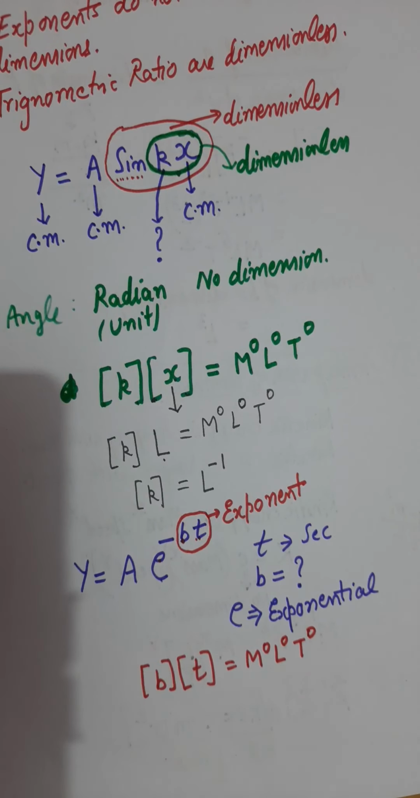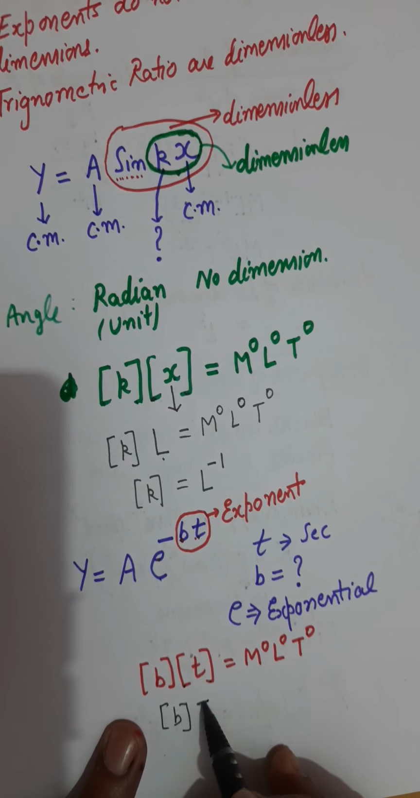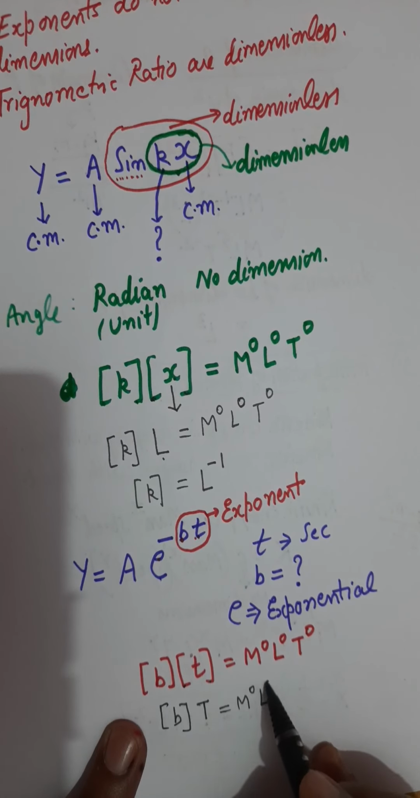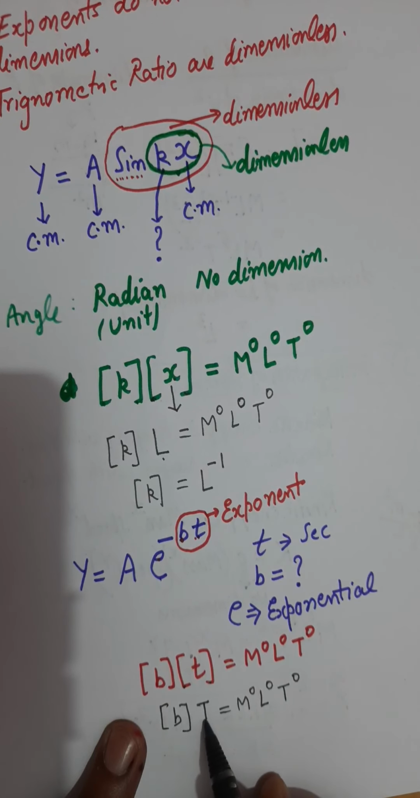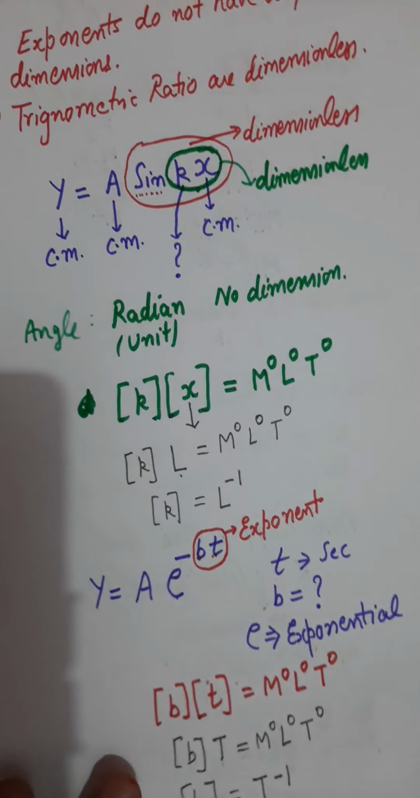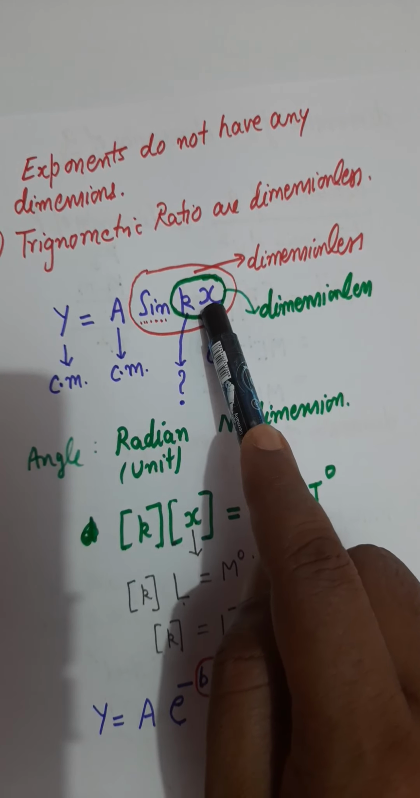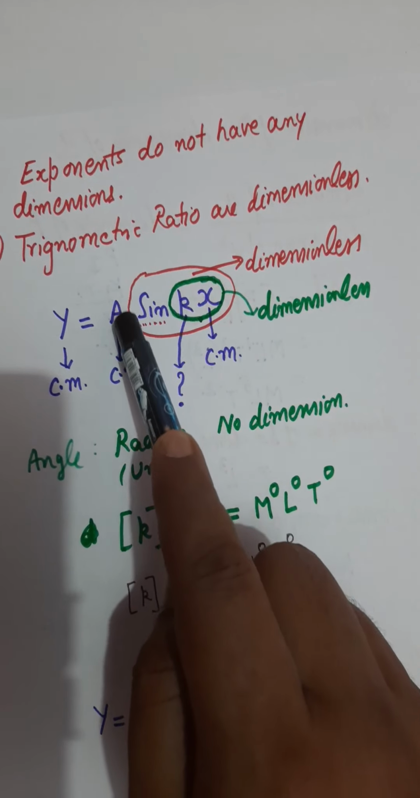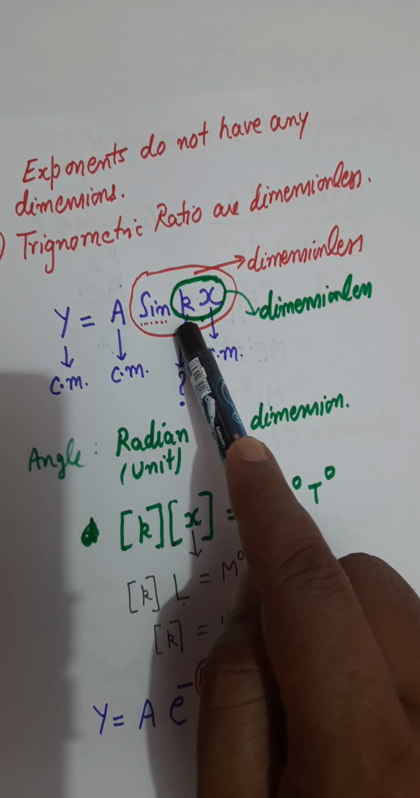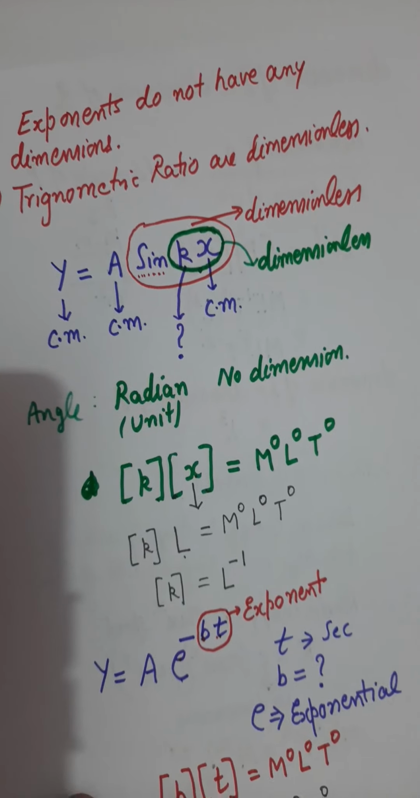And then you can find the dimension of b. The dimension of t will be capital T. So it will be M0, L0, T0, and then t goes on the right side, and therefore the dimension of b will be T raised to the power minus 1. So remember these two fundamental rules now: exponents are always dimensionless, angles are always dimensionless, and trigonometric ratios, sine, cosine, tangent, cotangent, they all are dimensionless. They do not have any dimension.